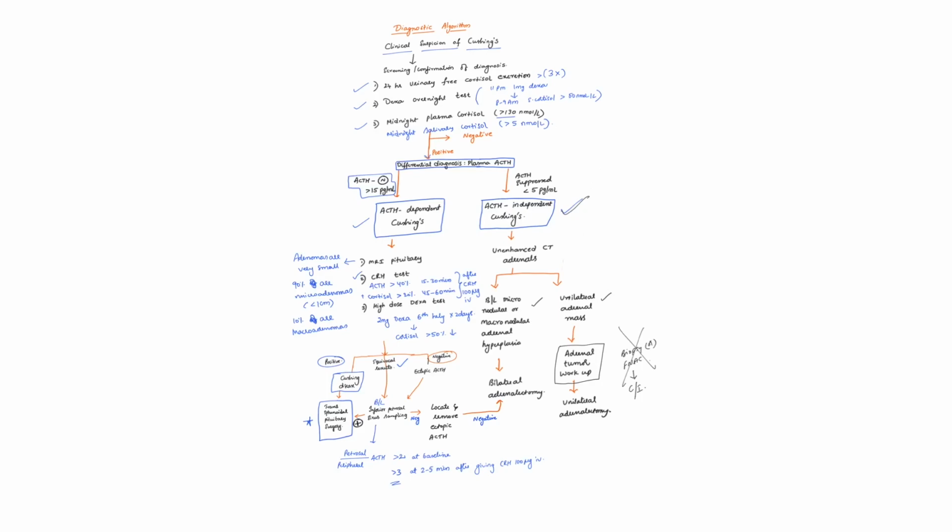So we need to give lifelong steroid supplementation. Whereas for a unilateral adrenal mass, we do the adrenal tumor workup and proceed with unilateral adrenalectomy.